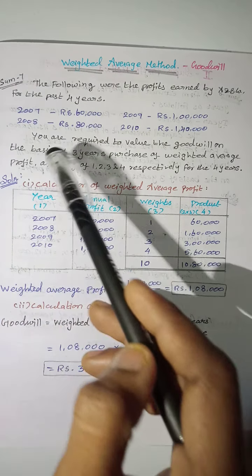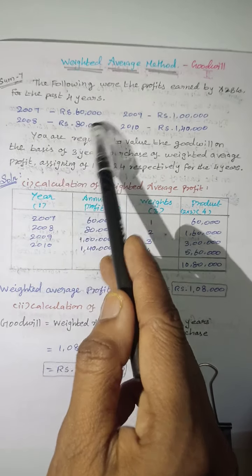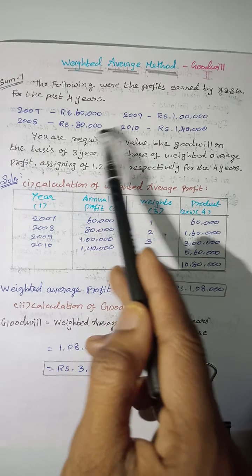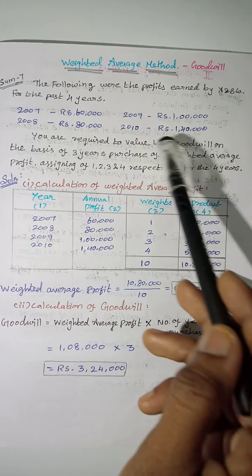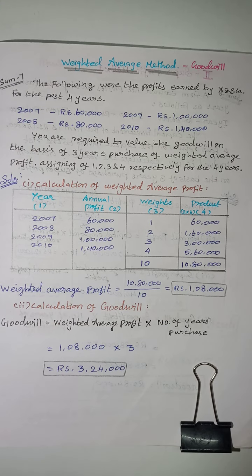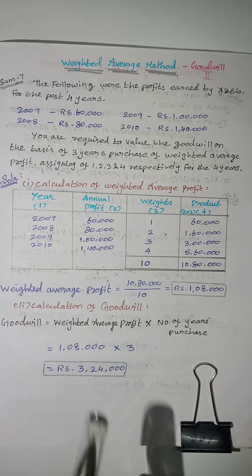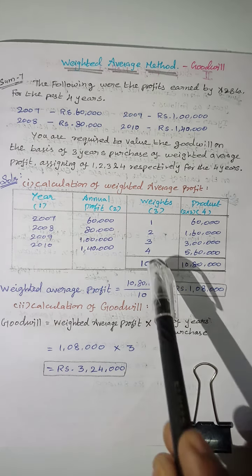So 2007 60,000, 2008 80,000, 2009 1 lakh, 2010 1 lakh 40,000. You are required to value the goodwill on the basis of 3 years of purchase of weighted average profit, assigning weights of 1, 2, 3 and 4 respectively for the 4 years. So we have to find out our calculation of weighted average profit.